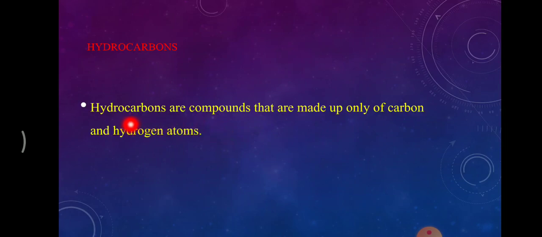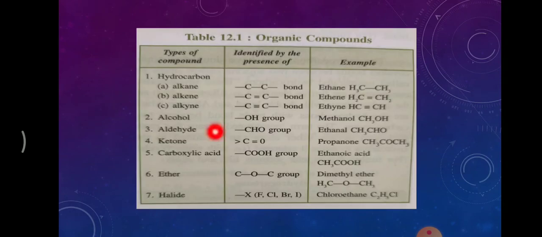So first let's see what hydrocarbons are. Hydrocarbons are compounds that are made up of only carbon and hydrogen atoms. The word hydrocarbon itself says that it is made up of hydrogen and carbon atoms. So these are all hydrocarbons. This alkane is made up of carbon and hydrogen.